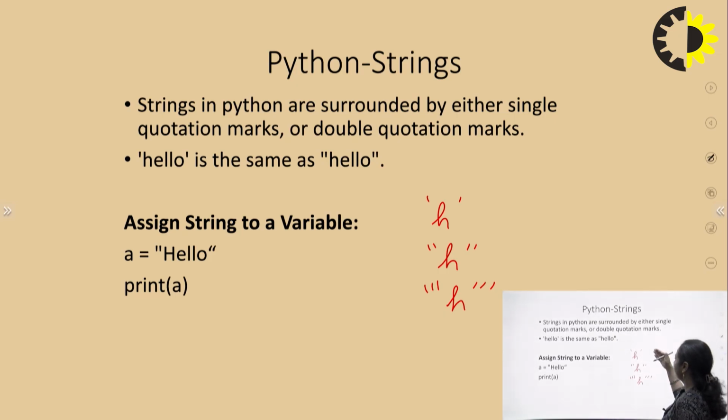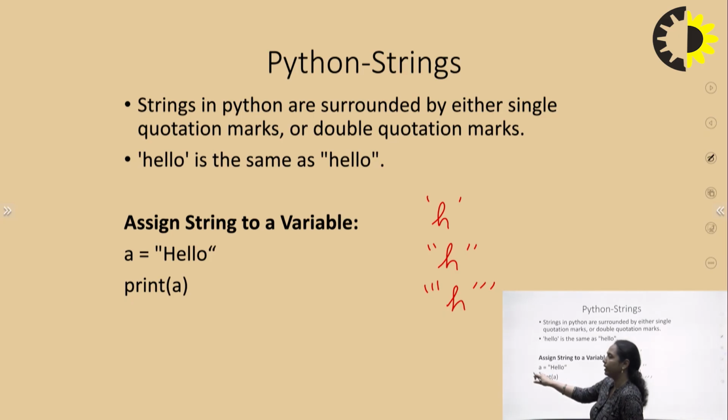Generally, we use single quotes or double quotes. Triple quotes are generally used when we have multiple-line strings in our program. Otherwise, we normally use single or double quotes. There is no error when we use triple quotes; it is also a valid notation in Python. So the syntax to store a string in Python is very simple.